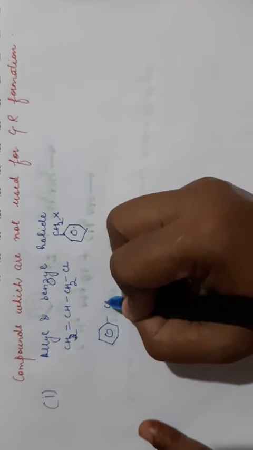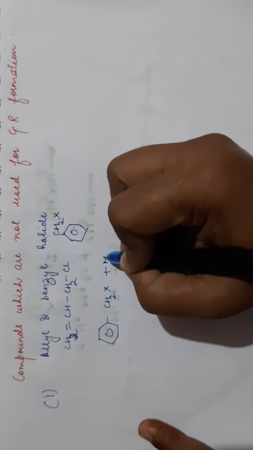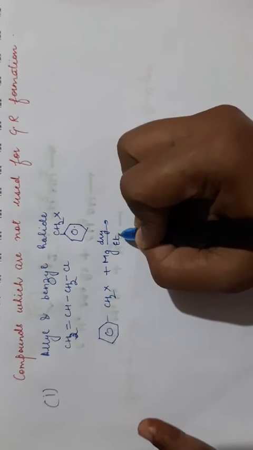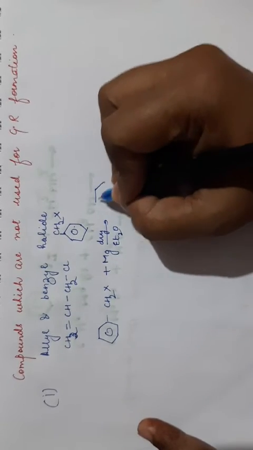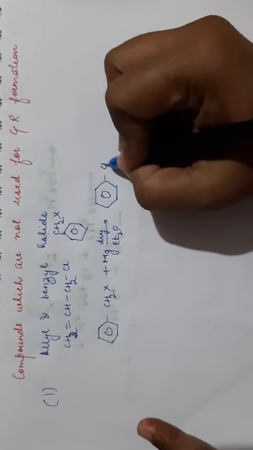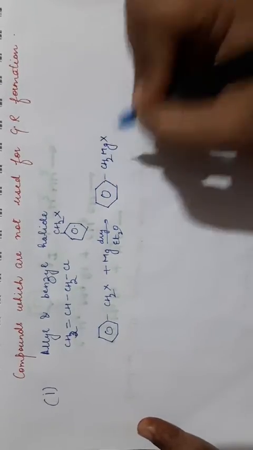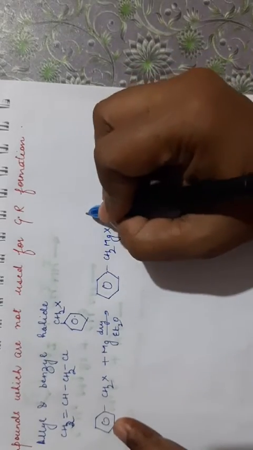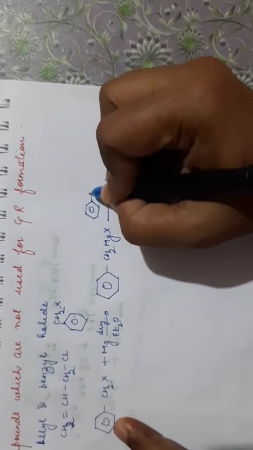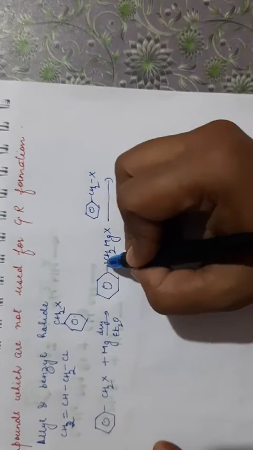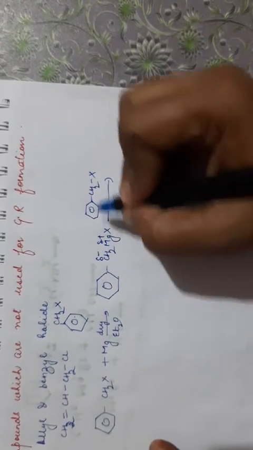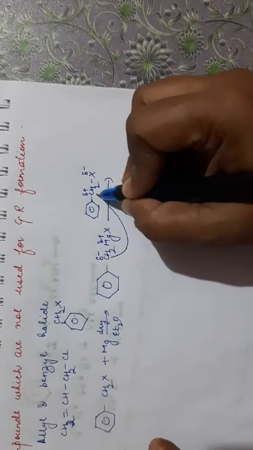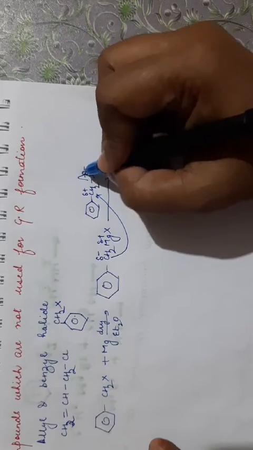Suppose we are taking this CH2X, we are reacting with Mg in presence of dry ether. It will react first and form CH2MgX. Clear? Now this is a highly reactive compound, and it will again react with this compound CH2X. Now what will happen? This is partial negative, this is positive. So it will attack this carbon and it will leave from here.